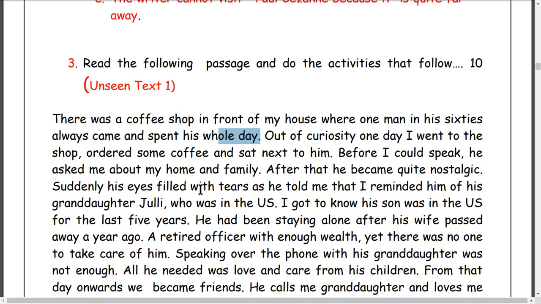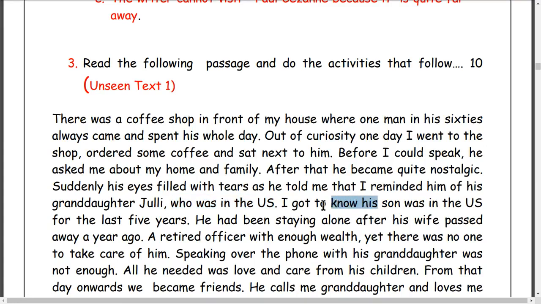Suddenly, his eyes filled with tears, and he started weeping, आँखामा आँसु आयो, tears. He told me that I reminded him, he told me that I reminded को सम्झाएँ him, of his granddaughter, Julie. It means the old man had a granddaughter, natini, and her name was Julie. And the writer, that's a lady here, reminded the old man of his granddaughter Julie, who was in US, was not at home.